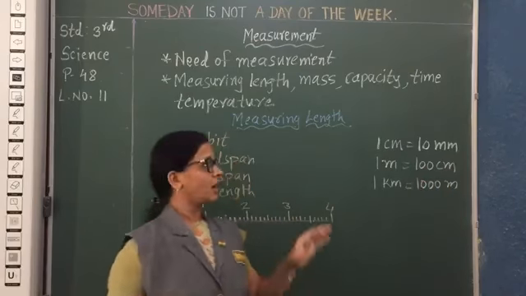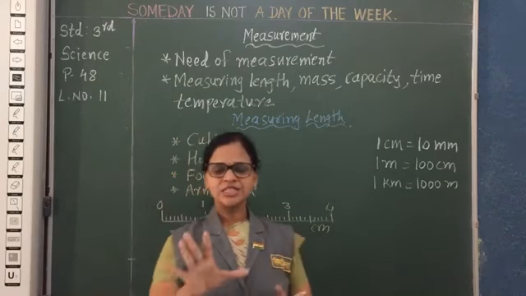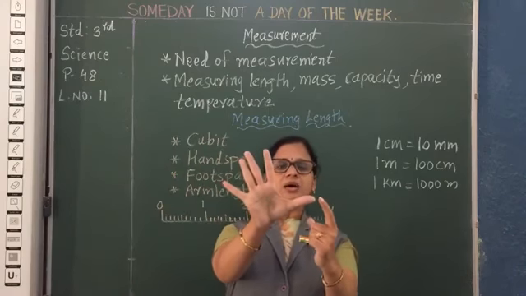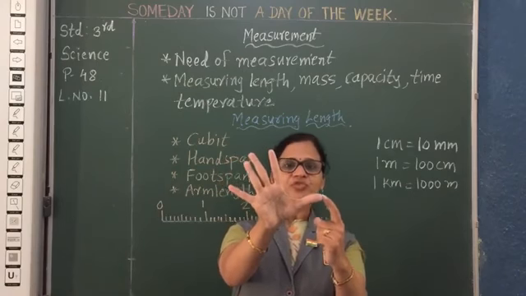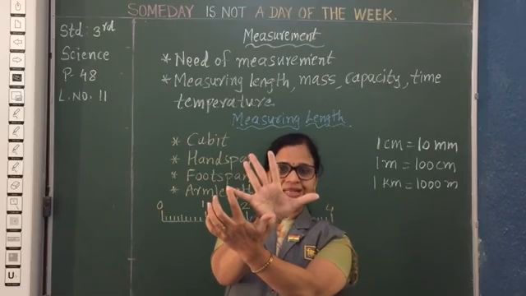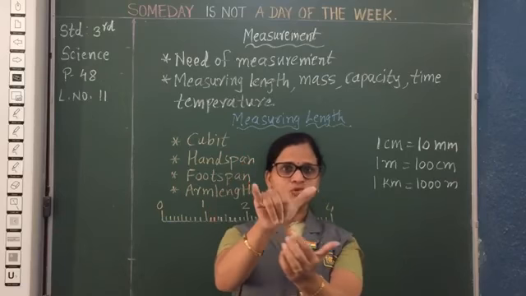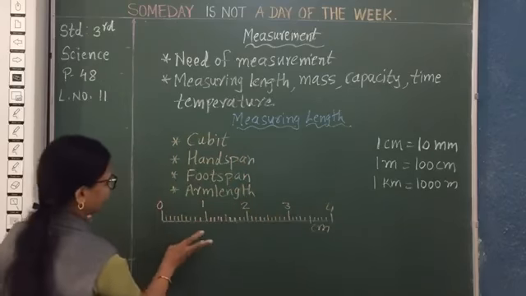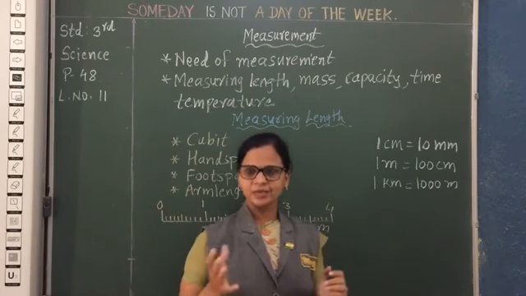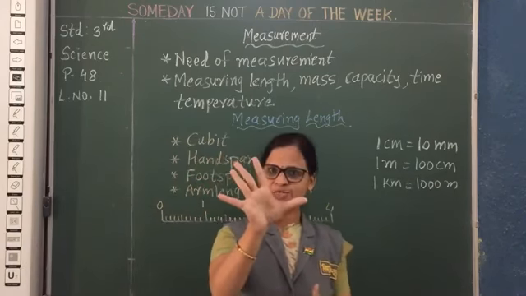Now the next is the hand span. Hand span means, can you see here, the length from the tip of the thumb to the little finger. That is 1 hand span. In the same way I can measure 1 hand span, 2, 3, 4, like that. I can measure with the help of my hand span.